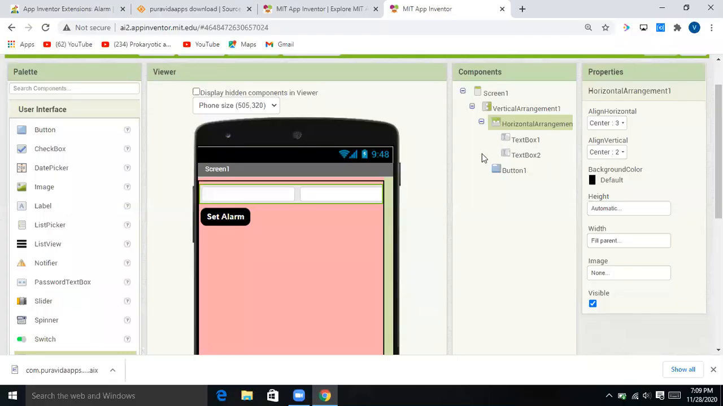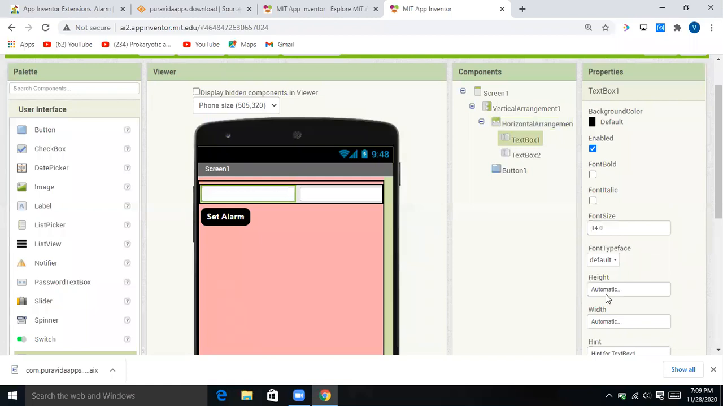And now guys, come to text box 1. Make its width 20%, 20. And come to text box 2. Make its width also 20%.